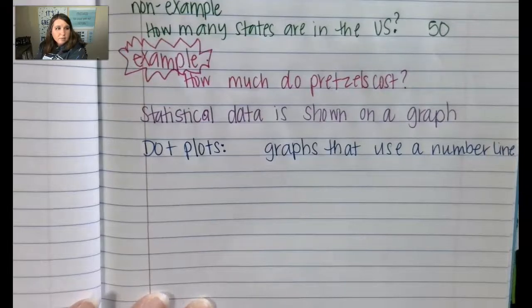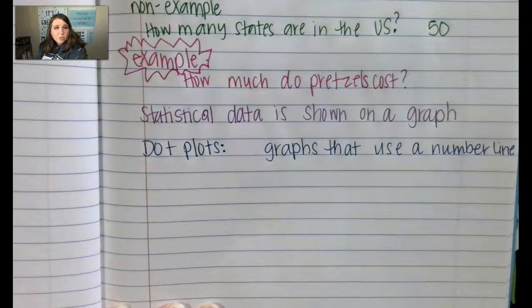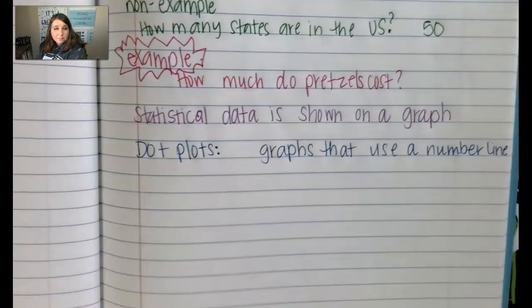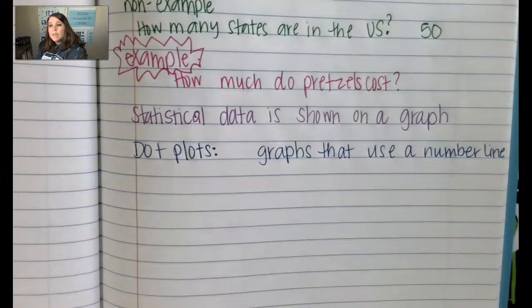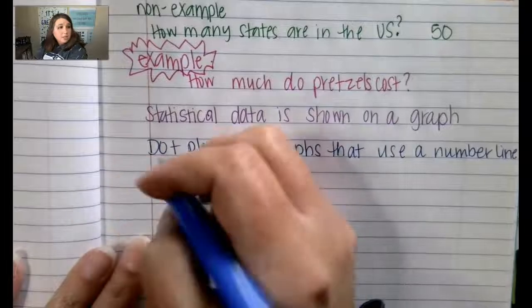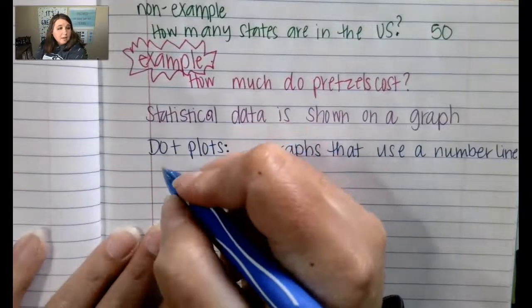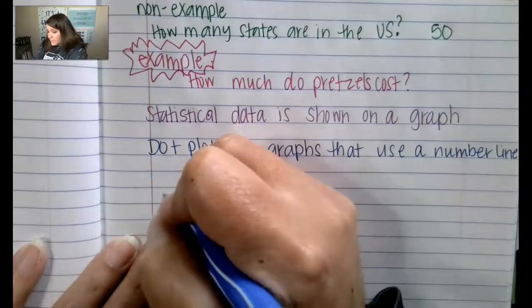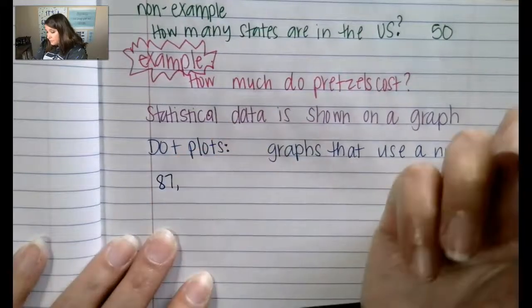So let's look at a piece of data, and let's say that you are recording the temperatures every single day while you are at summer camp. Okay, so let's say you go to summer camp and you are recording your data every single day. The data is the temperature. And the temperature reaches on different days many different things. So let's say that one day it's 87 degrees.